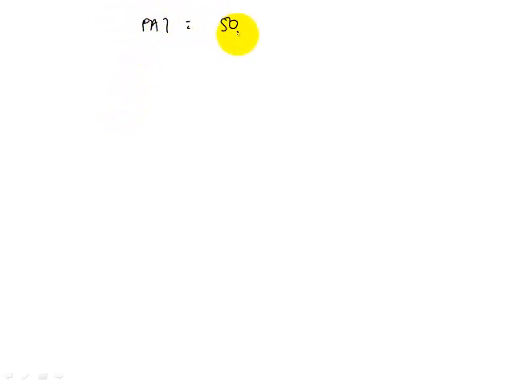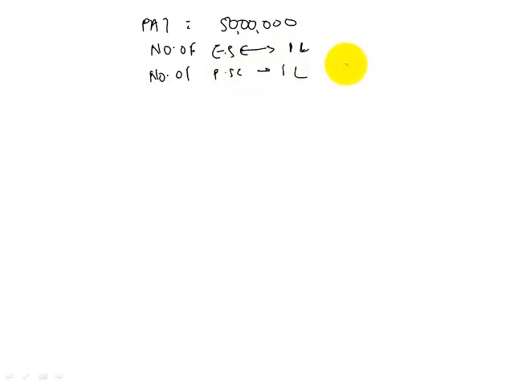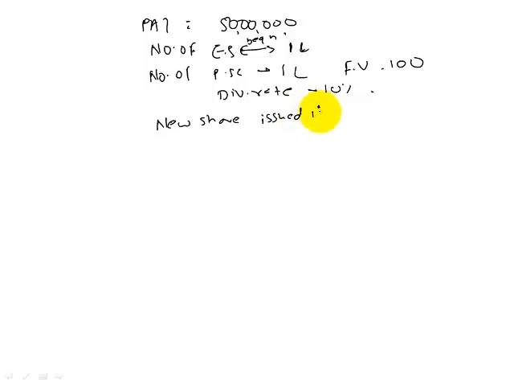Profit after tax 50 lakhs. Number of equity shares 1 lakh. Number of preference share 1 lakh. Face value 100. Dividend rate 10%. Number of equity shares at the beginning of the year. New shares issued on 1st of December are 12 lakhs. Calculate EPS.